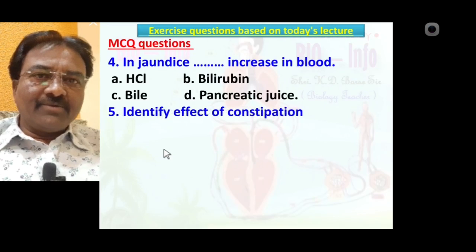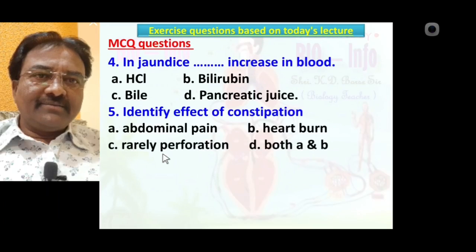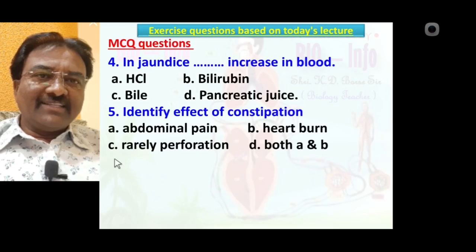Identify the effects of constipation: A, abdominal pain, B, heartburn, C, rarely perforation. Yes, the correct answer is A and C, means abdominal pain as well as rarely perforation, so both A and C are the correct option.